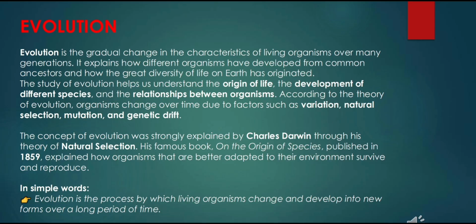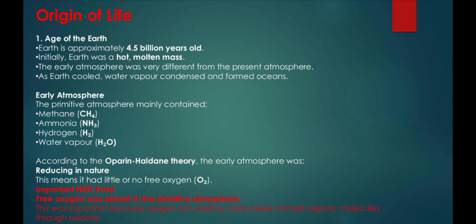The concept of evolution was strongly explained by Charles Darwin through his theory of natural selection. His famous book, On the Origin of Species, published in 1859, explained how organisms that are better adapted to their environment survive and reproduce. In simple words, evolution is the process by which living organisms change and develop into new forms over a long period of time.